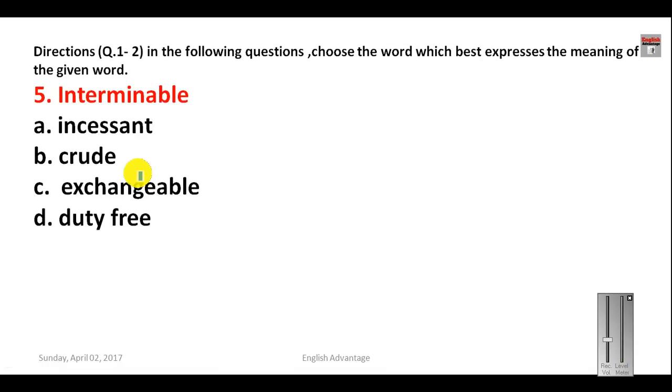Let us see the next question, interminable. Now what do you mean by interminable? Four options are given here: incessant, crude, exchangeable, and duty free. Now interminable is something that is endless, that is perpetual, that is ceaseless. So here your answer will be incessant.